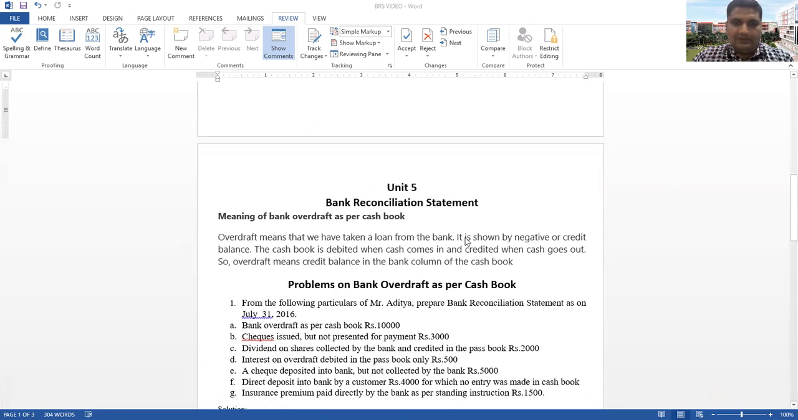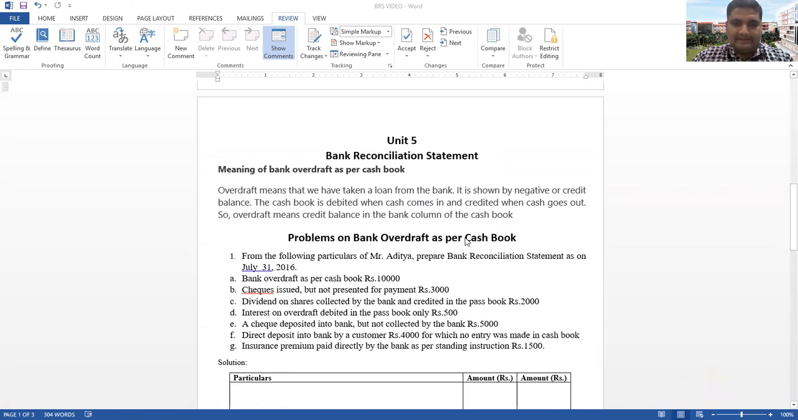So today I want to cover one topic, that is the bank reconciliation statement. There is the meaning of bank overdraft as per cash book. I'm going to give a small introduction, and then there are two small sums that we are going to discuss in today's class.